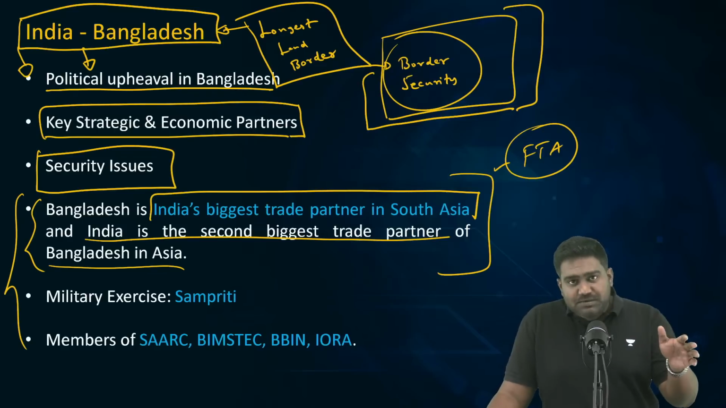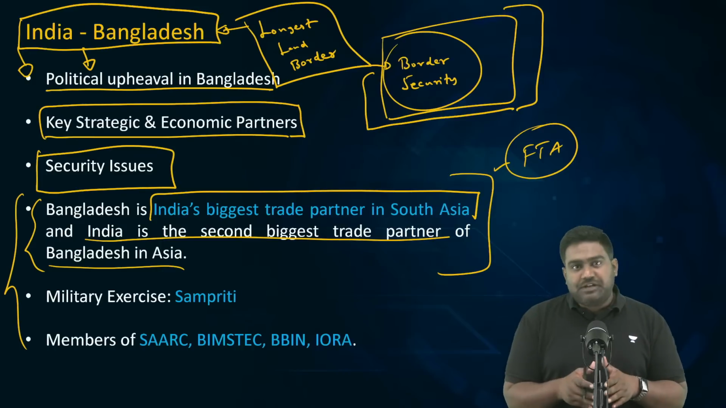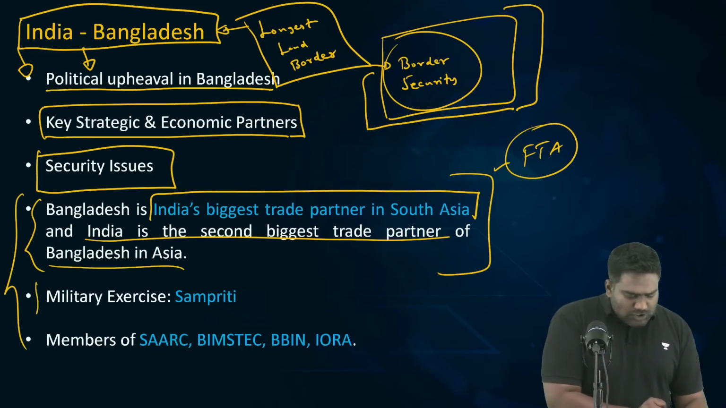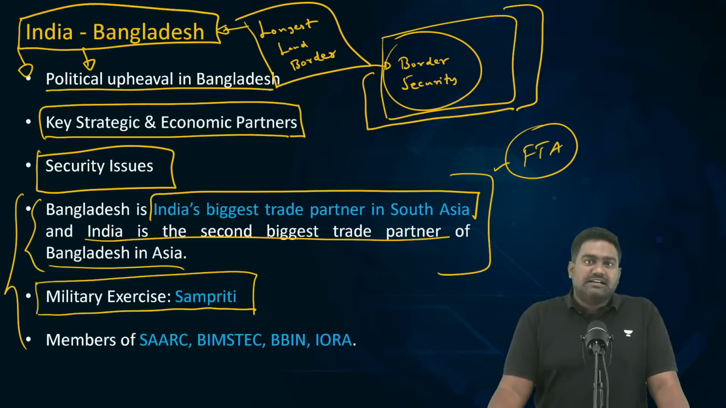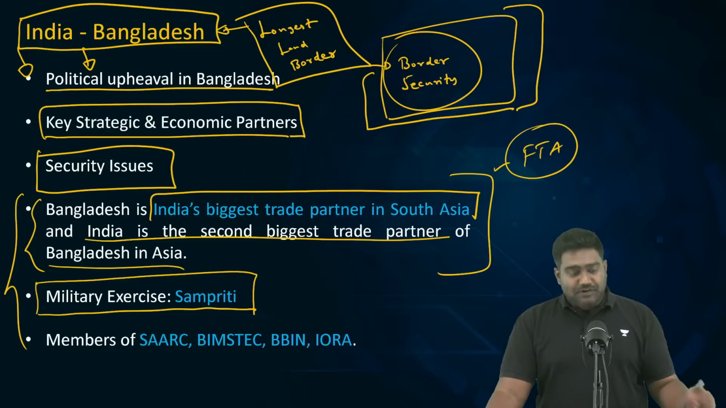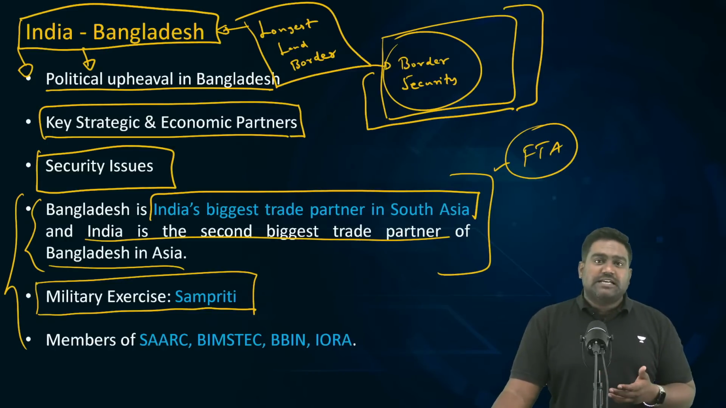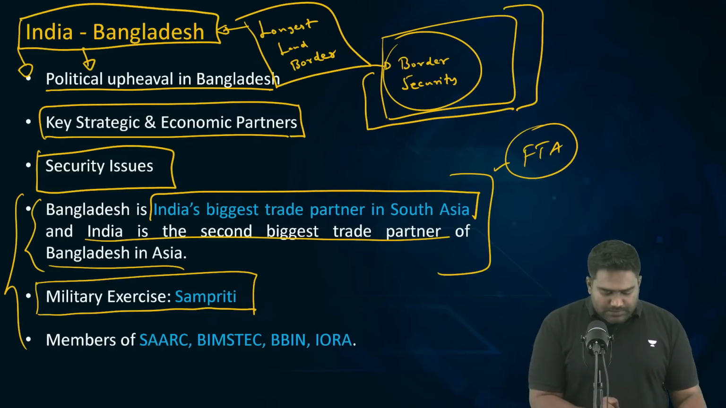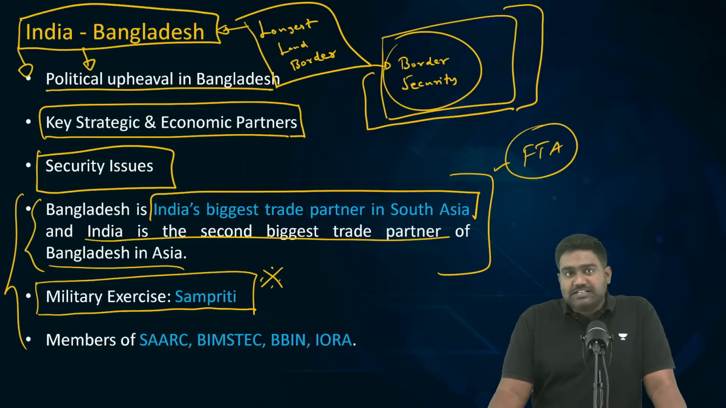When Sheikh Hasina was in power, Prime Minister Modi had proposed a free trade agreement, and both the countries were in the process of negotiating an FTA. We also have very close defense relations, at least when the Sheikh Hasina government existed, when both the countries were trusted partners of each other in the field of security in particular. We used to conduct regular military exercises between the two armies. The name of the exercise is Sampriti. So please make a note of this point as well.